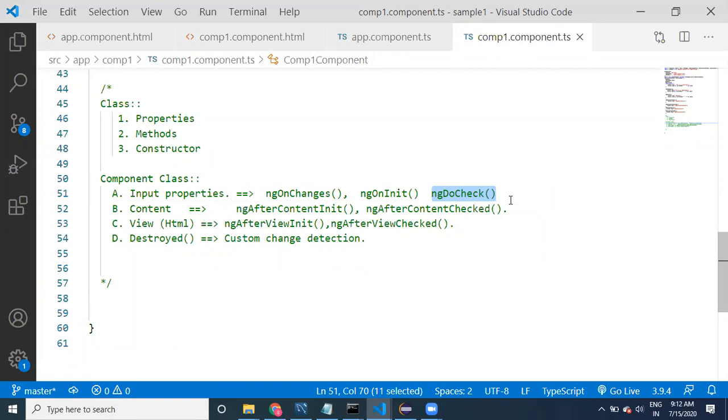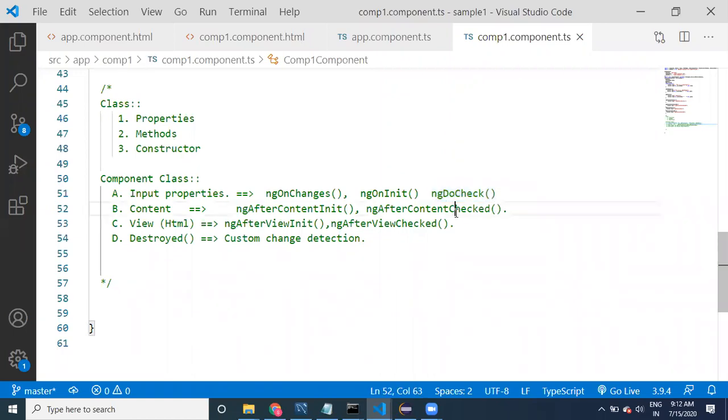Now we need to compare the user-entered value with that minimum transfer value. We can provide our own custom checks inside ng do check.